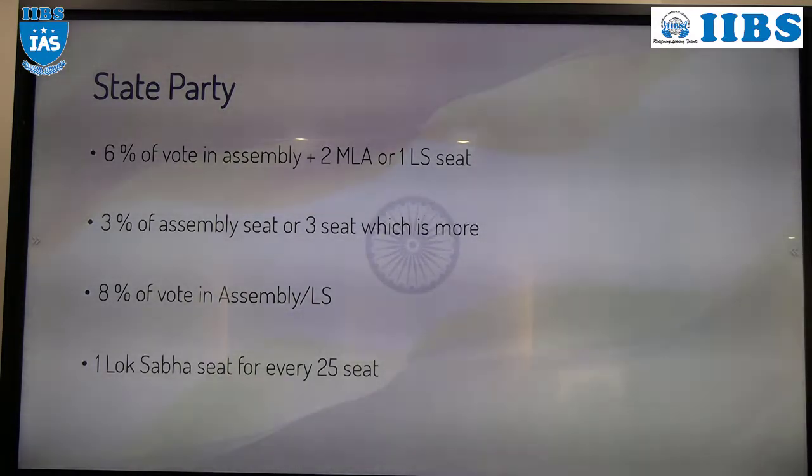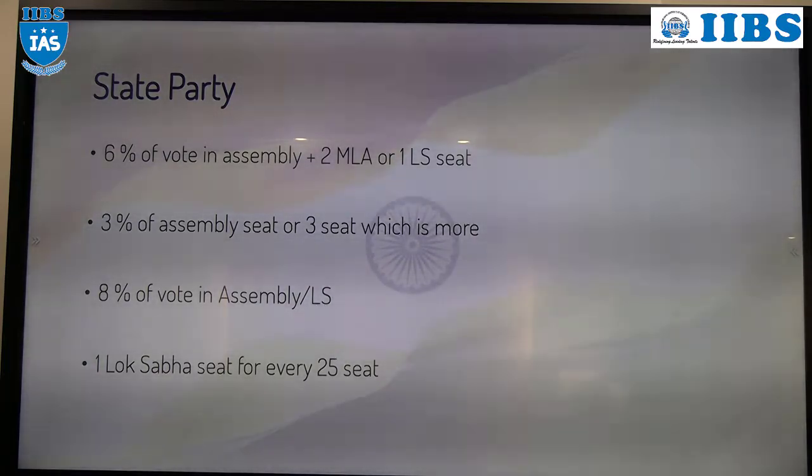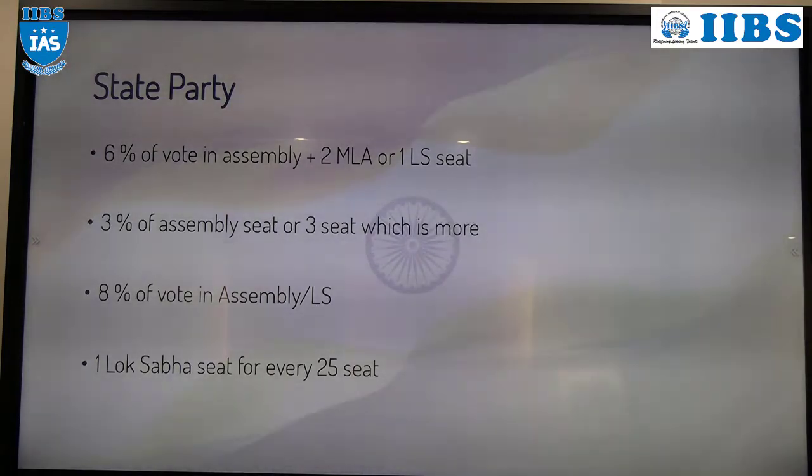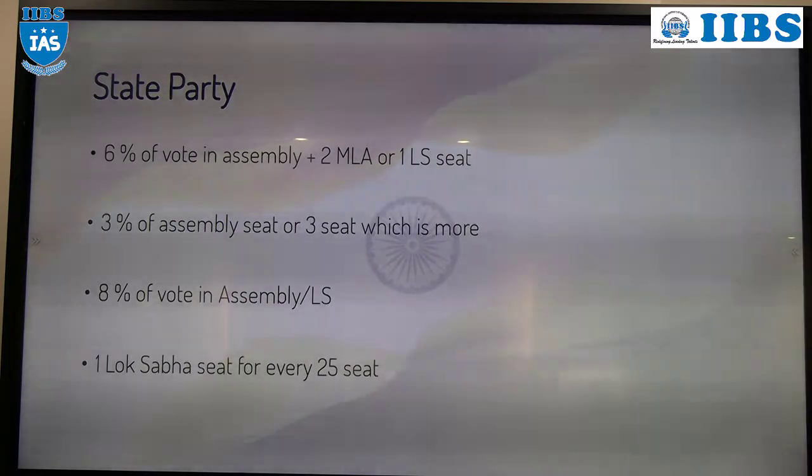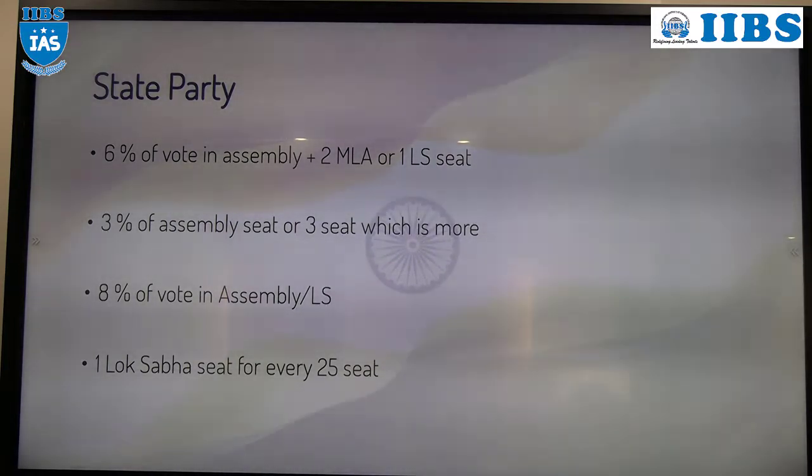Second condition, any party which gets 6% of total votes in assembly plus 1 Lok Sabha seat can be recognized as a state party. Understood? Very simple. 6% plus 2 MLA, 6% plus 1 MP.